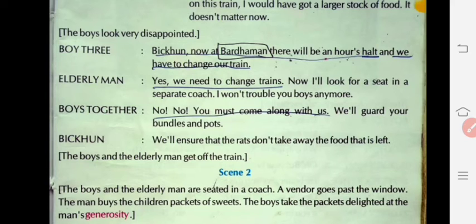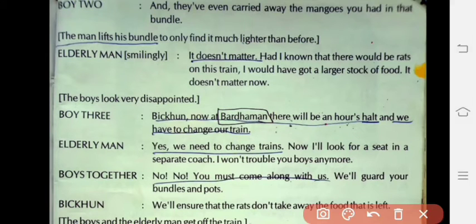The boys and the elderly man get off the train. Now boy 2 says there is a proof, because whatever mangoes were in that bundle had also been stolen by the rats. The elderly man lifts the bundle to measure its weight, and he finds that it is much lighter than before. The elderly man started smiling because he is a teacher, so he immediately knows who that rat really is.